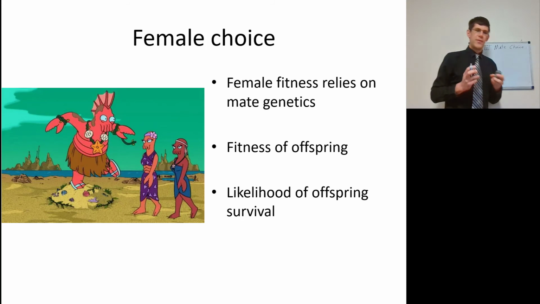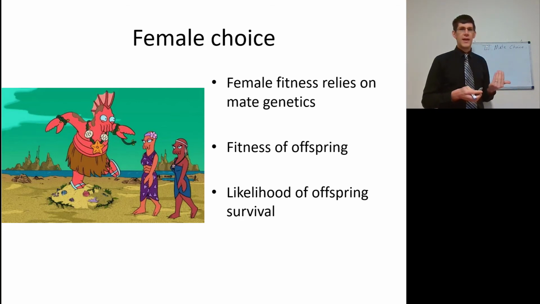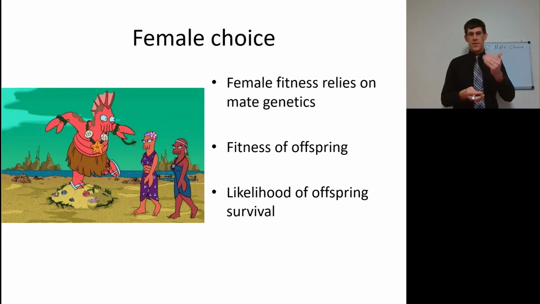Mate choice is when the female or the male gets to decide which one they're going to mate with. And this is really the opposite of random mating. If there is a certain allele that increases the probability that something is going to reproduce, it is definitely not under random mating. Now, female fitness is going to rely on the genetics of the mate, as is male fitness.